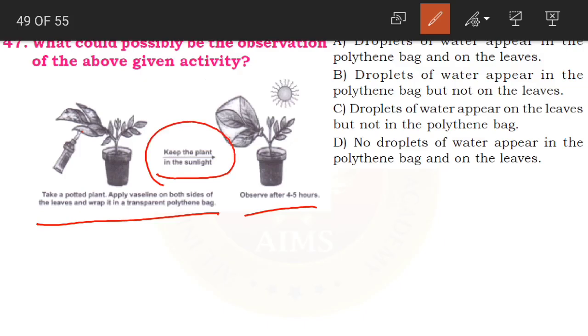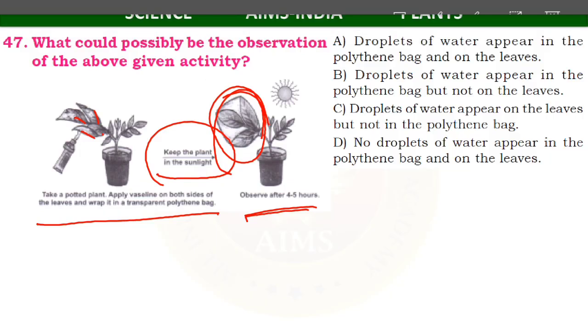So first they applied Vaseline, you know Vaseline, children, a jelly-type substance, to the leaves on both sides, and they have kept this plant covered with the polythene bag in the sunlight for 4 to 5 hours. So what will happen after 4 to 5 hours?